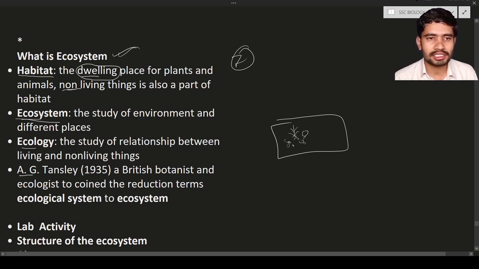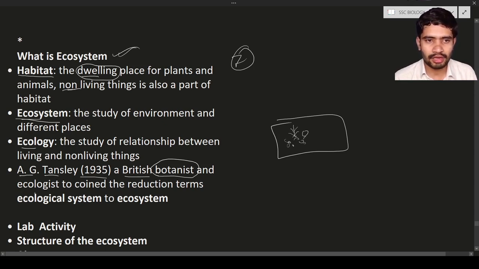And next is a scientist. Actually he is an ecologist, and his name is A.G. Tansley. In the year 1935, he used different terms for the ecological system and ecosystem. He was a British botanist. British means from a country, Britain. Botanist means the person who studies plants. He is not only a botanist, he is an ecologist also. The person who studies ecology is known as an ecologist.